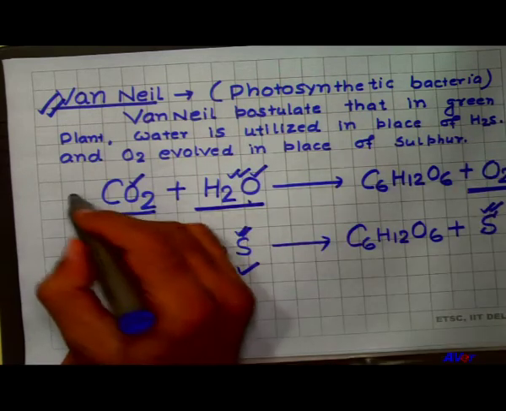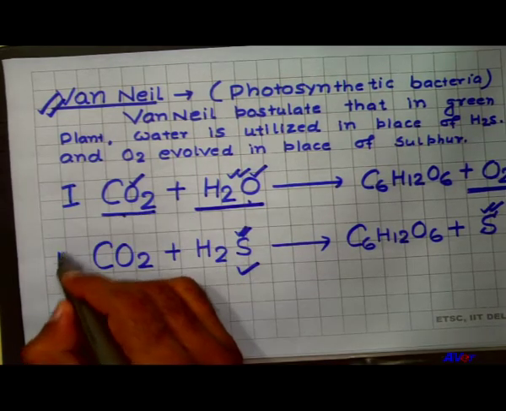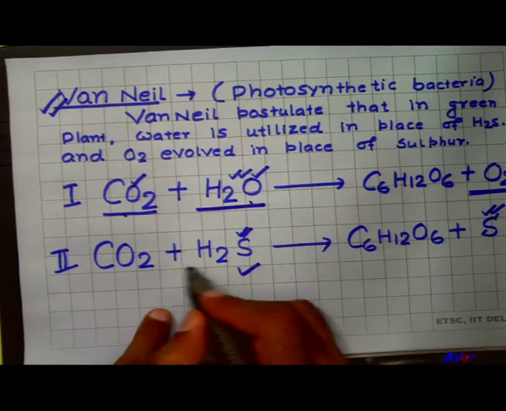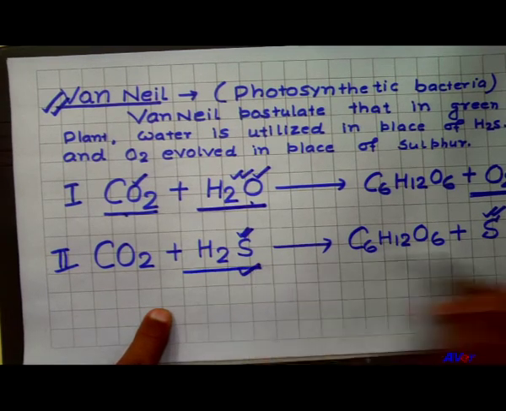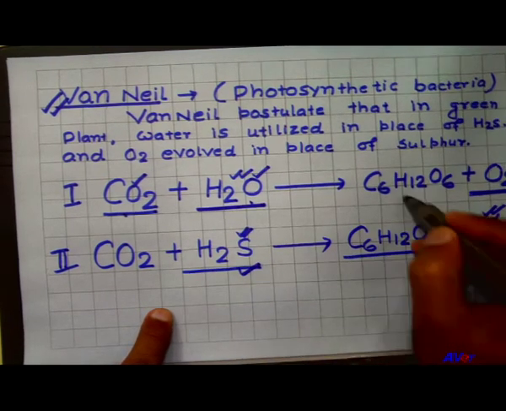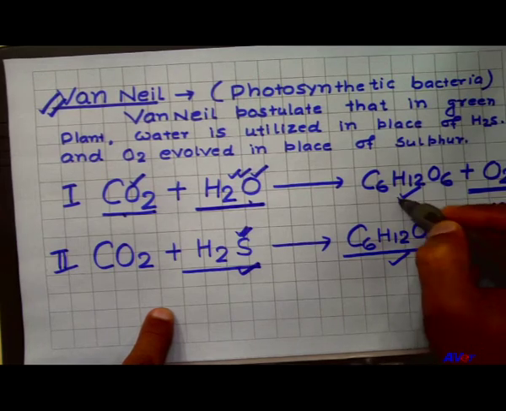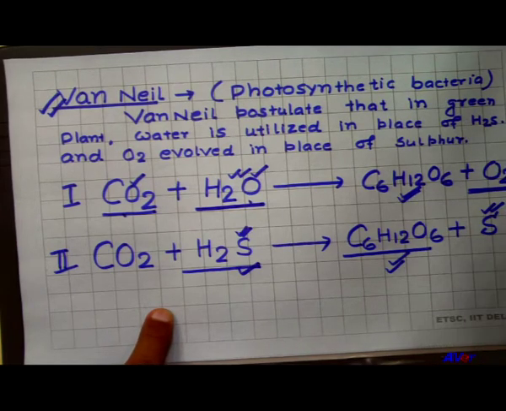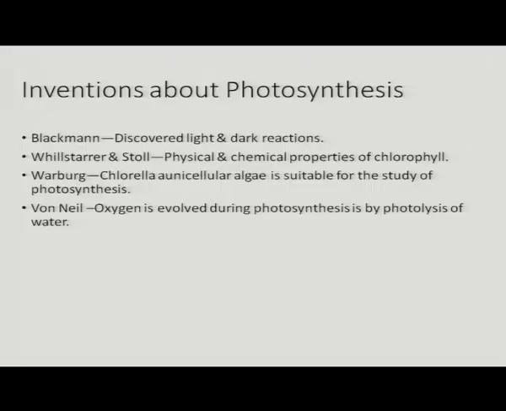this is the parallel reaction of photosynthesis. This one is the parallel reaction. Here there is no use of water. So, carbohydrate, glucose, is formed in both cases, but instead of oxygen, sulfur is produced. So, Van Niel concluded that oxygen evolved during photosynthesis by the photolysis of water.